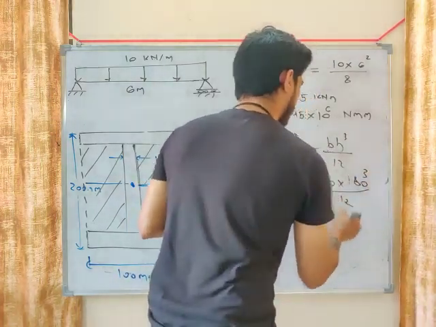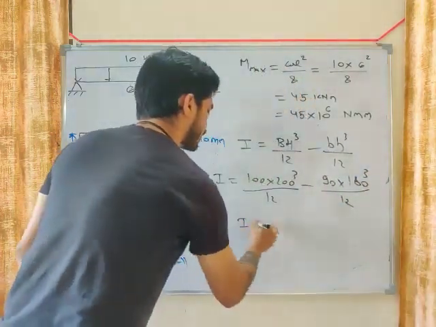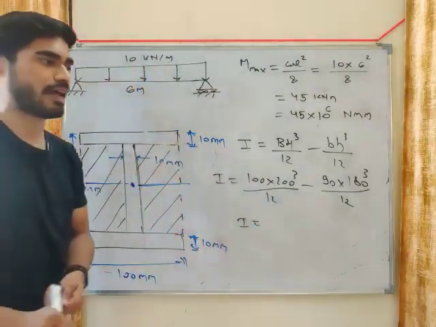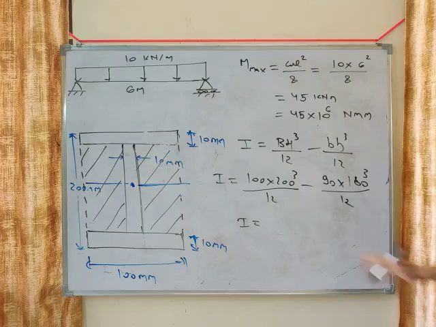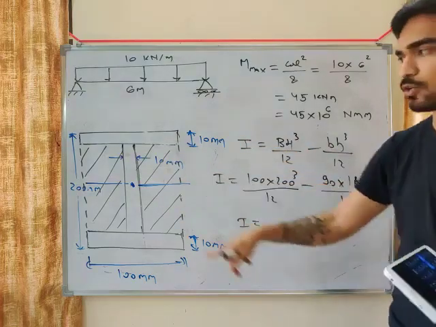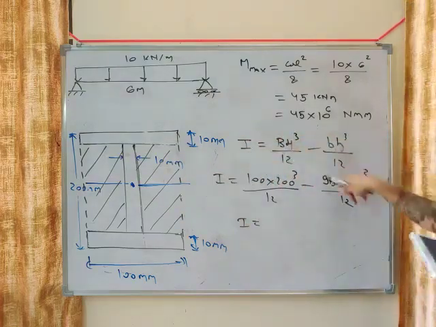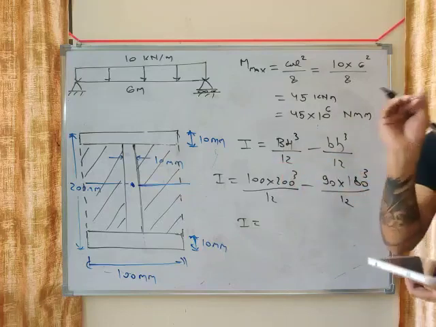So this is the moment of inertia of this I section. Remember how to calculate it: capital BH cube by 12 minus small bh cube by 12. This is a very easy way.